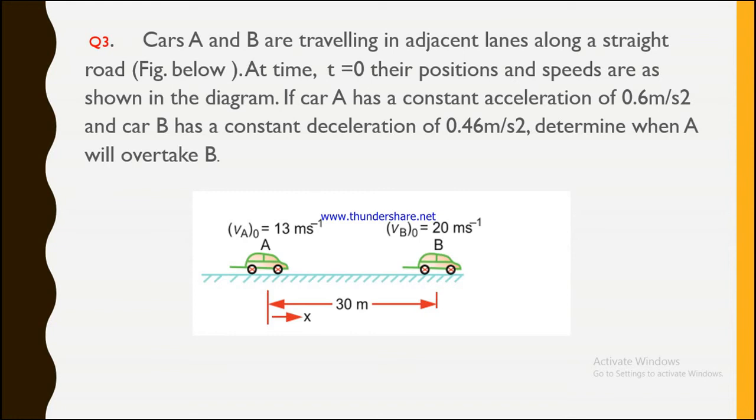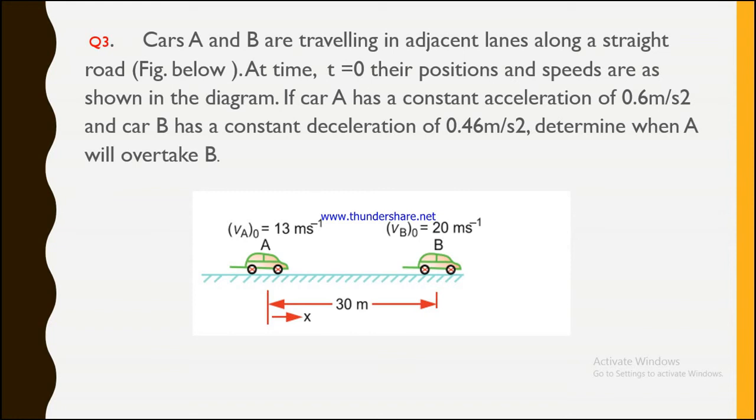That means the velocity of car B is now decreasing because it is slowing down, because it is deceleration with an acceleration of negative 0.46 meter per second square. Here ምንድነው የምናደርገው deceleration of 0.46 meter per second square ነው ማለት acceleration of negative 0.46 meter per second square ነው ማለት ነው. Determine when A will overtake B.